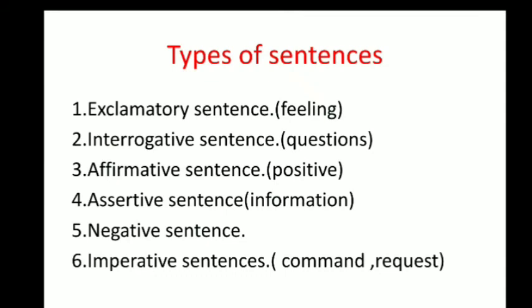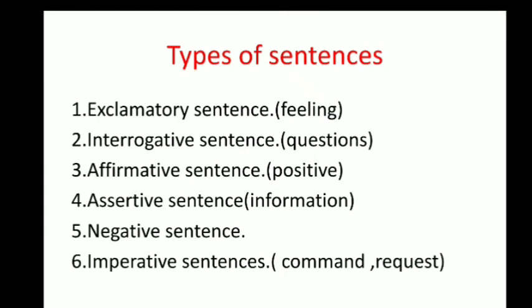Such kinds of sentences are known as affirmative sentences. An assertive sentence is known as an informative sentence. That means each and every phrase and clause which gives information to you in a sentence is known as an assertive sentence. In a general way you can say that all sentences are assertive sentences. Why? Because every sentence will have at least some information in it and hence is known as an assertive sentence.